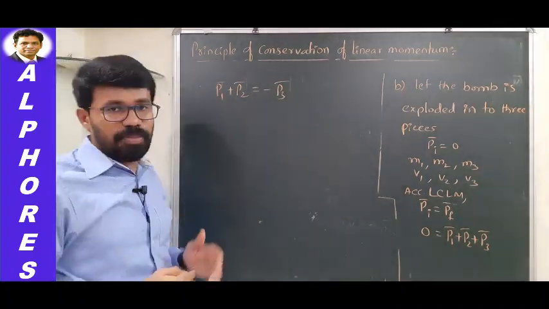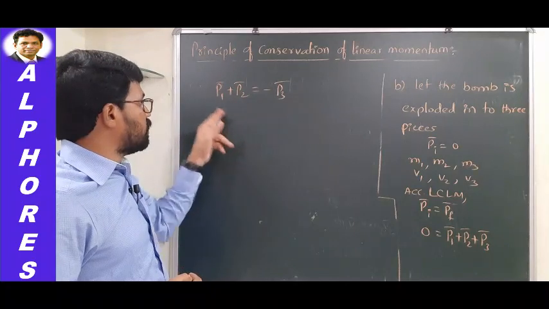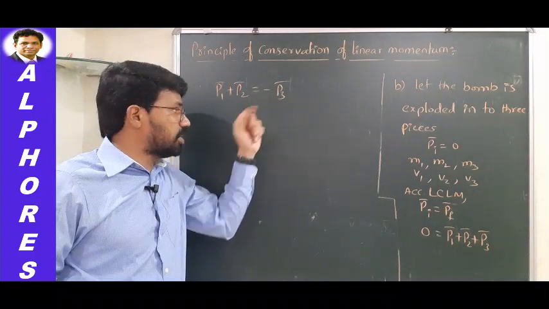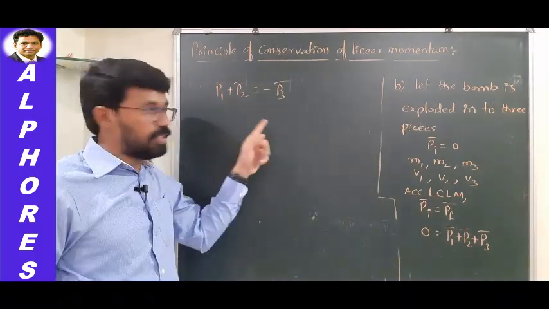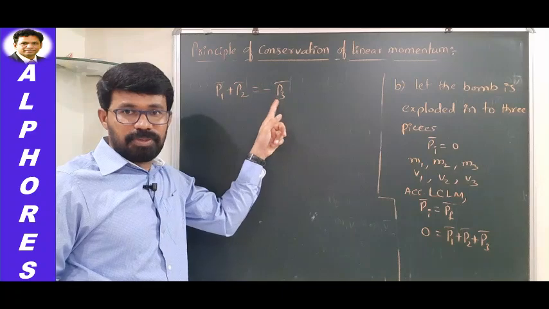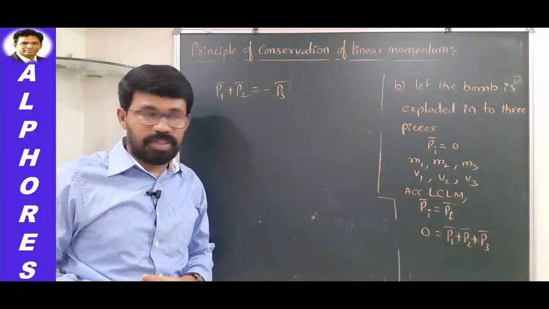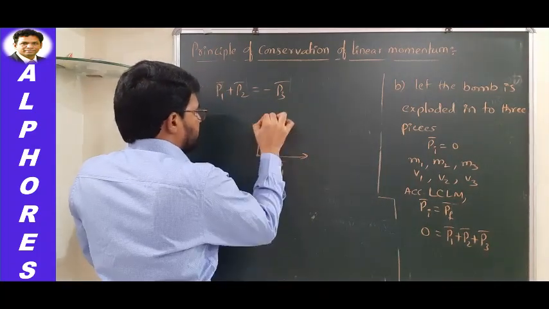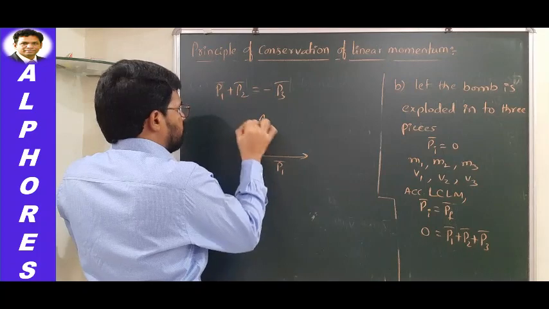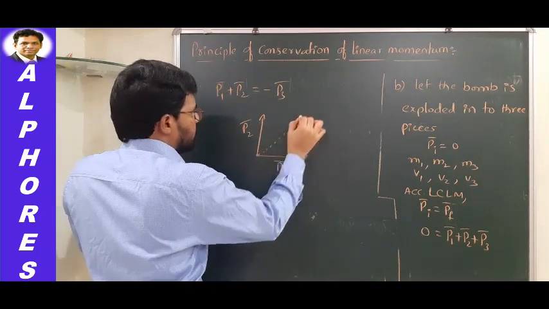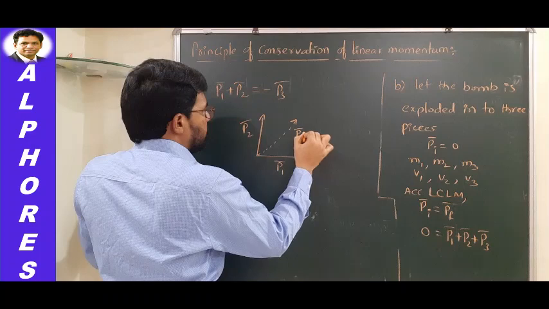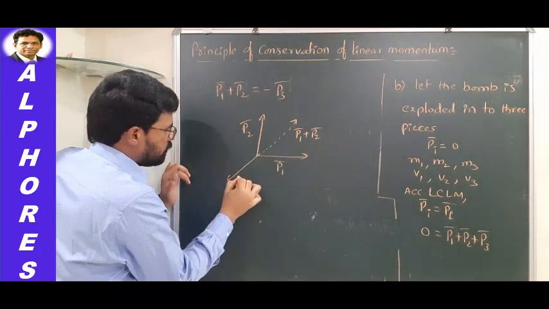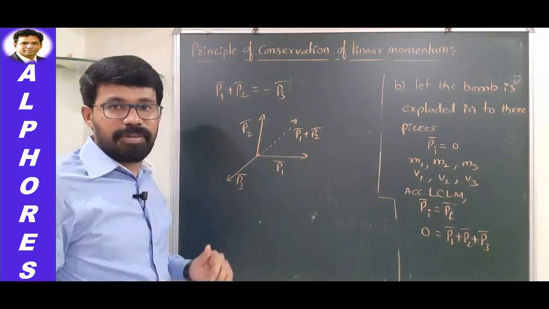Here you are adding two vectors, no? P1 bar plus P2 bar. So the resultant of these two vectors is exactly equal and opposite to P3. This negative sign indicates that the resultant of these two is equal in magnitude with this P3 and opposite in direction. So let me draw one diagram here. Let us say this represents P1 bar. Let us say this represents P2 bar. Let us say this is the resultant of these two, P1 bar plus P2 bar. Exactly opposite to this one, what will exist? P3 bar exists.